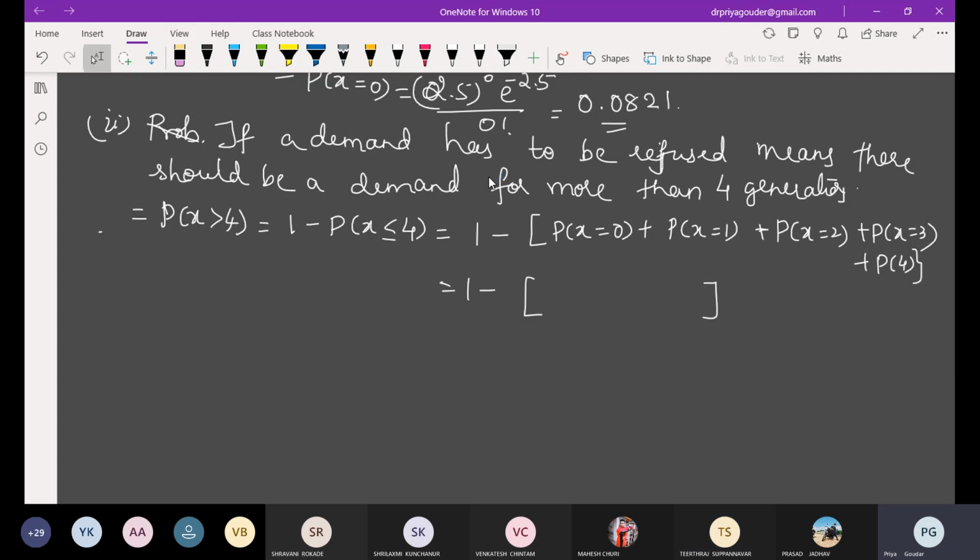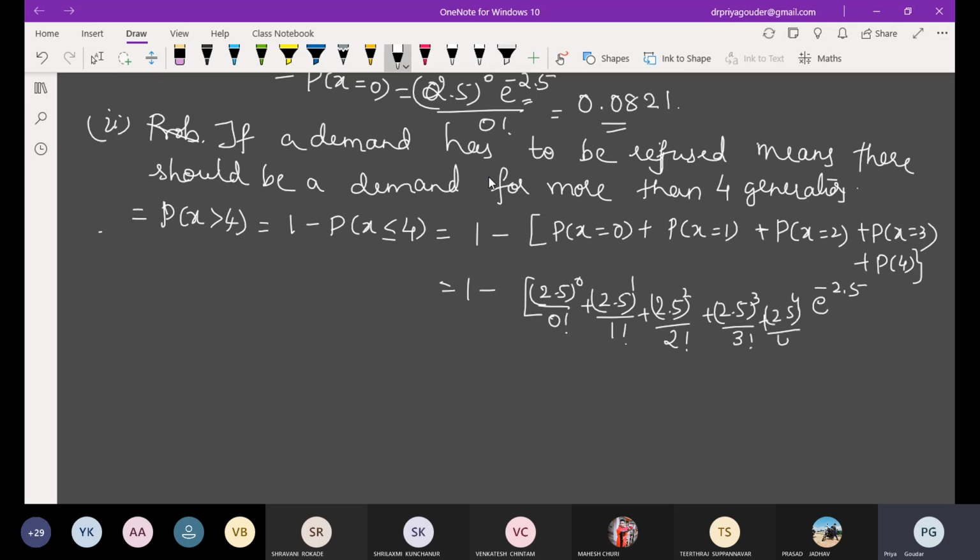Let me substitute. You can take e raised to minus 2.5 common from all the terms. So if x is 0, 2.5 raised to 0 by 0 factorial, 2.5 raised to 1 by 1 factorial, 2.5 raised to 2 by 2 factorial, 2.5 raised to 3 by 3 factorial and 2.5 raised to 4 by 4 factorial.